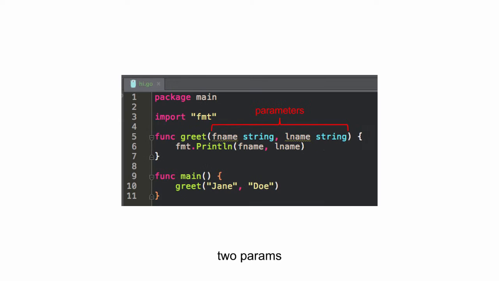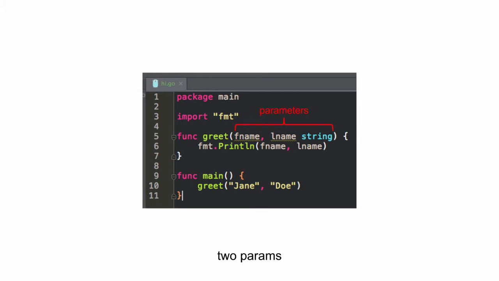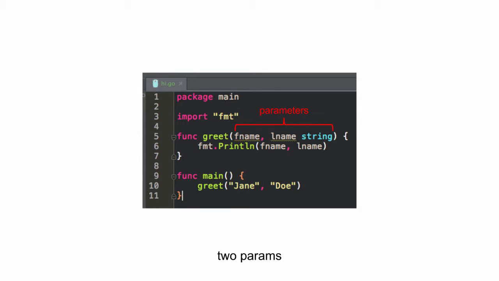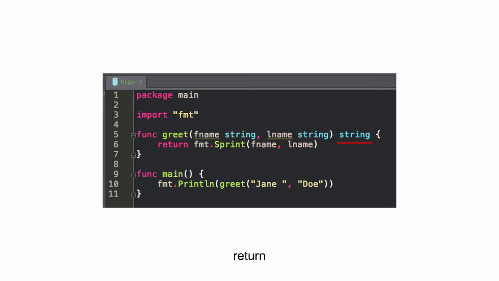And you don't have to declare the type each time. If it's the same type, you could just say fname, lname, and they're both strings. And then I could keep adding to that if I wanted to, just with another comma. I could do some ints or whatever, or float64s. And there's my return, and I say what type is being returned.